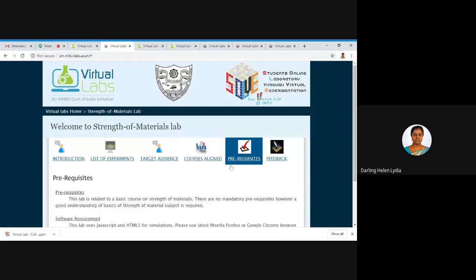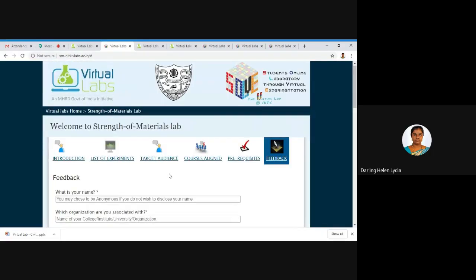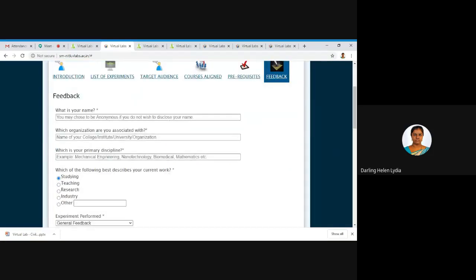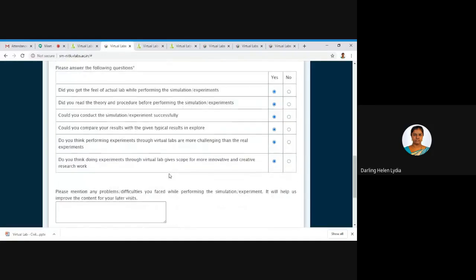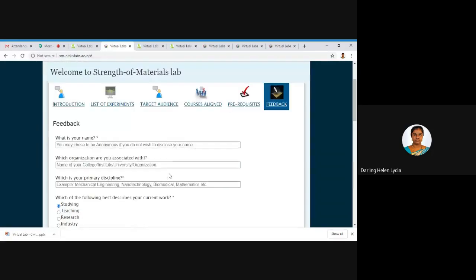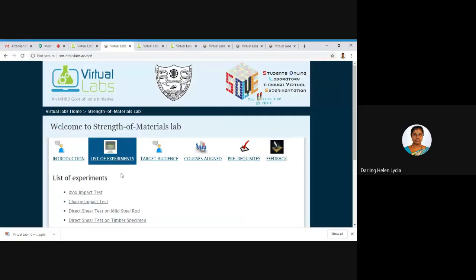Then what are the prerequisites? Like what are the software requirements you need to have? That is Adobe Flash Player, that is Java, that needs to be installed on your desktop or laptop. Then feedback. So after going through the experiments, if you want to give any feedback regarding these experiments, you can also give it here. Okay, so that might be useful for them to update their website then and there. So now we are moving into list of experiments.